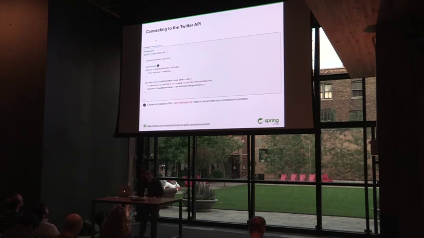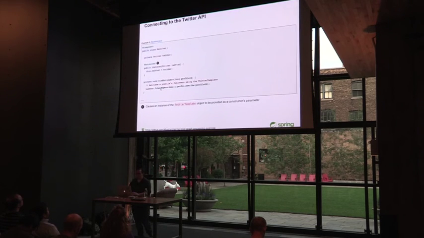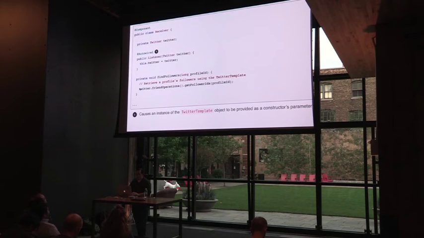So the next thing that we need to do is to actually connect into the Twitter API. With Spring Social Twitter, I'll get a collection of different methods that I can use. This one here is just an example of creating a client to actually listen for jobs and then perform some operations. So here I have the find followers method. I'm just calling the Twitter template here and using friend operations and then getting a list of follower IDs for a profile. So what I'll do here is just get a list of IDs from my followers instead of importing all of the user data all at once. And I'll use this to gradually expand this graph over time.